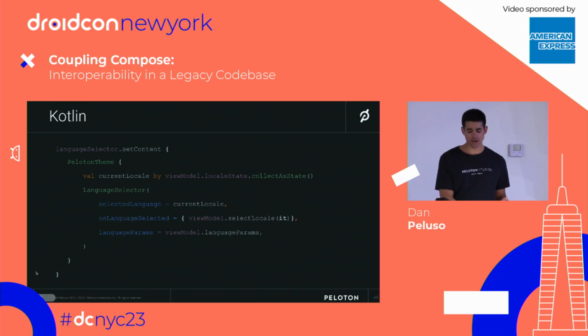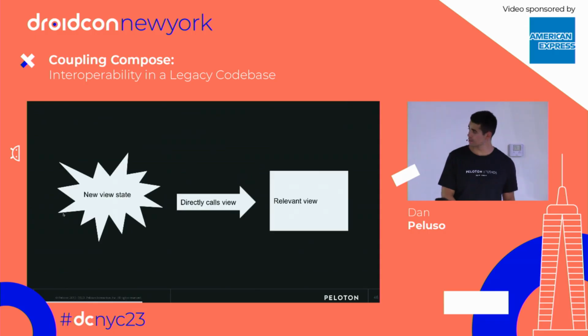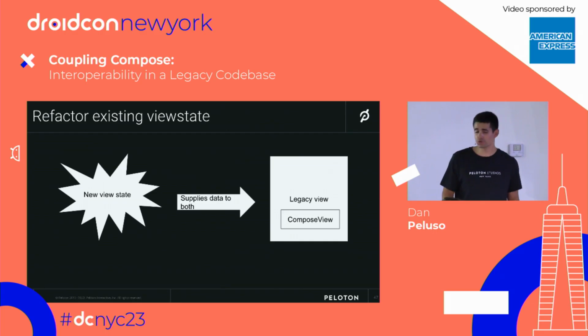There are some design considerations that you can make with this. One thing is that you have your new view state. In the old way, like I said, it would kind of directly call the view. Compose view, again, forces you to think differently in that manner. There's sort of two ways you could do it if you're adding it to a legacy screen. One way is this piece here. Your new view state and potentially your view state infrastructure already exists. Maybe you can supply the data on top of that.